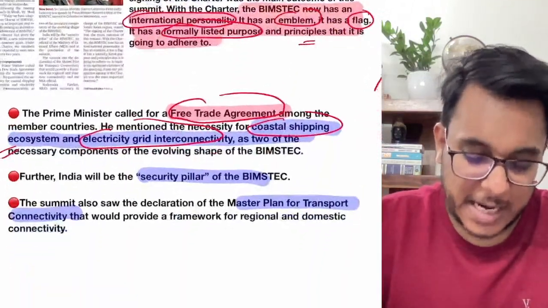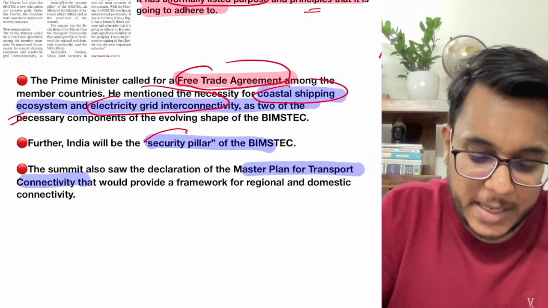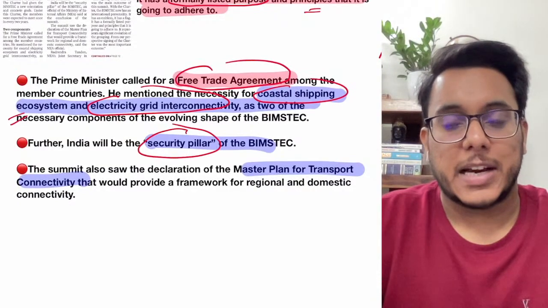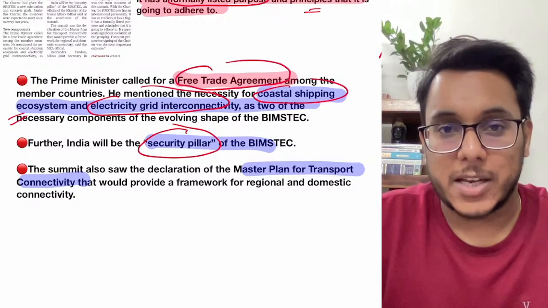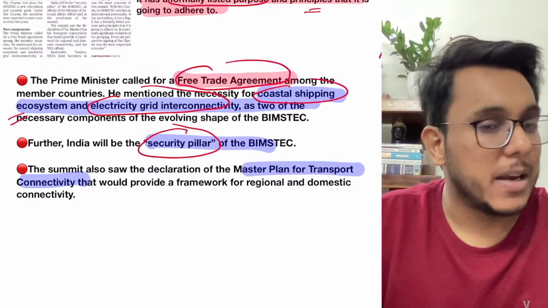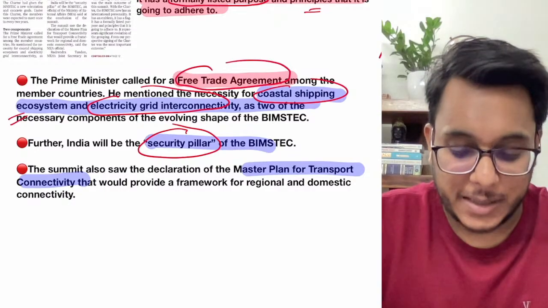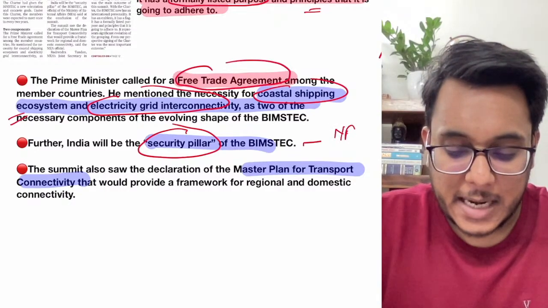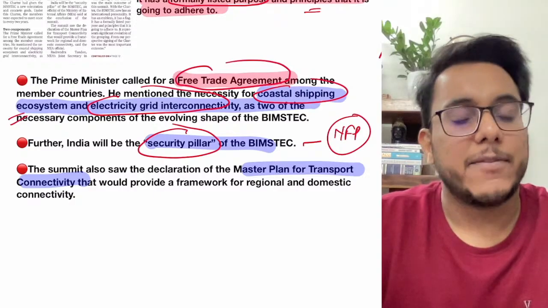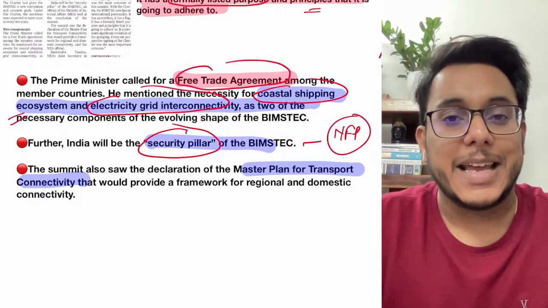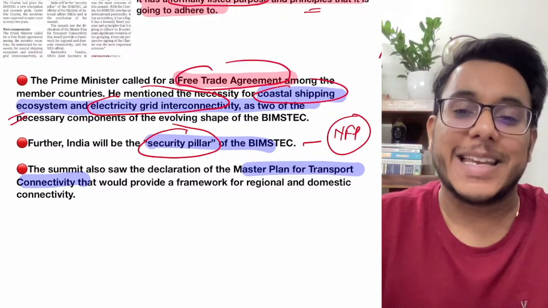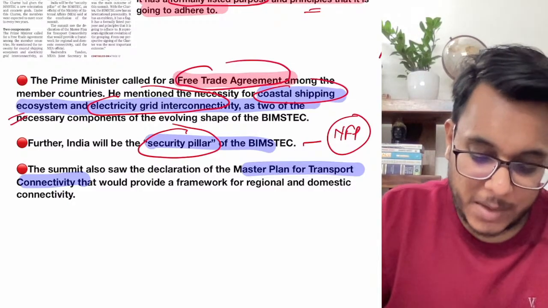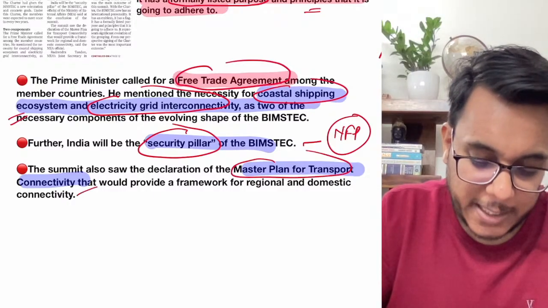Then the next thing is that India will be the security pillar for the BIMSTEC. India will be the net security provider for the region. India will be providing physical security and cyber security, and this goes in line with India's neighborhood first policy, where India feels that it has a primary responsibility of protecting its neighbors without expecting anything in return.